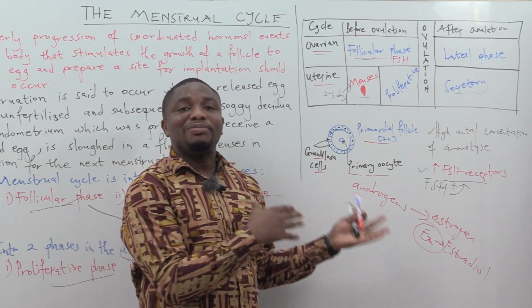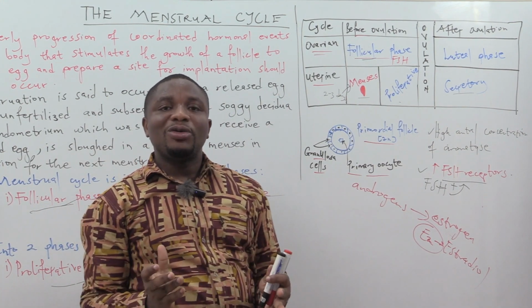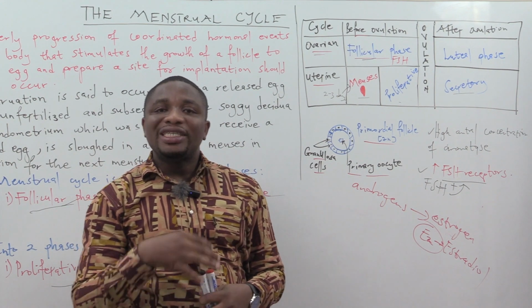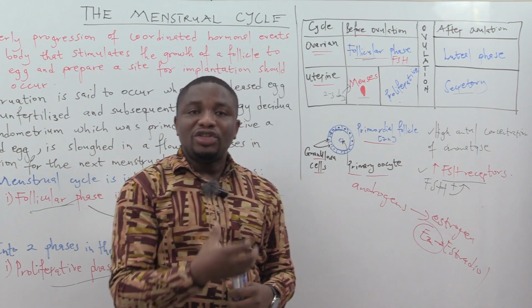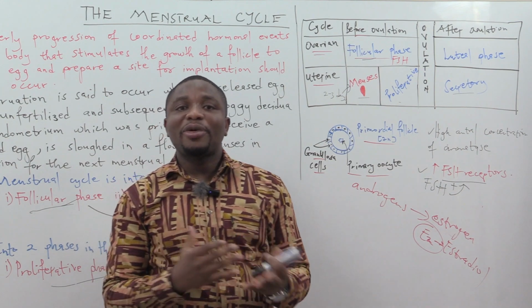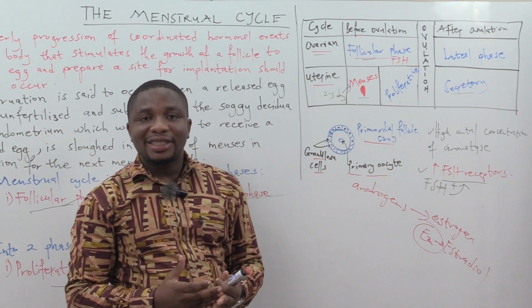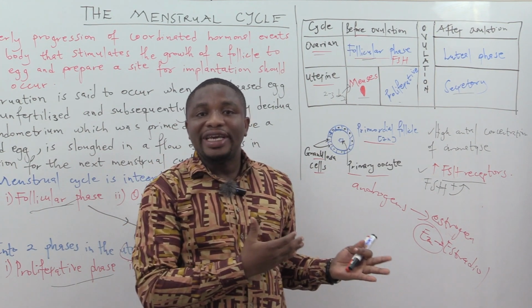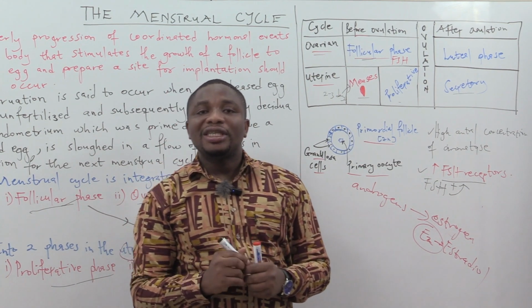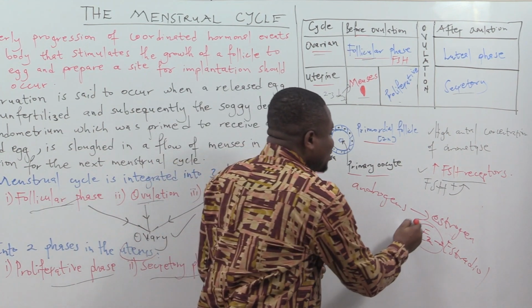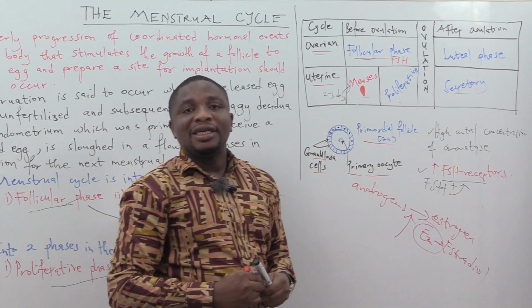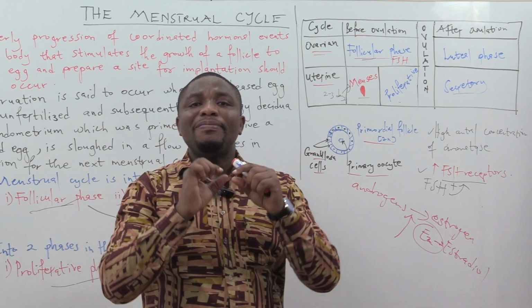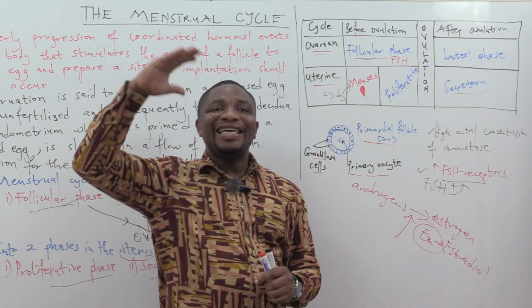So once the FSH binds to the FSH receptors on the granulosa cells, it stimulates the activation of the enzyme aromatase, which then converts androgens into estrogen. That is what we call the process of aromatization. What then would happen to the levels of estrogen? That's estradiol, E2. The E2 levels then would what? Rise, because they are being produced in excess. And as they rise and rise, they get to a point where they peak. They reach the highest level.